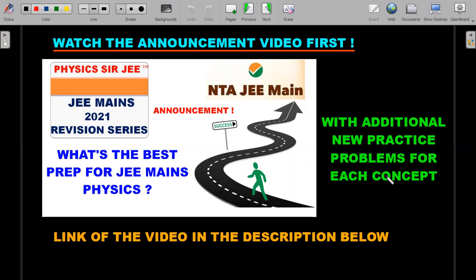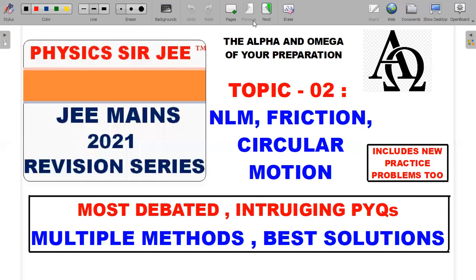What you're actually going to get is some concept and the subject for the next 45 to 50 problems on NLM and circular motion, which are very, very important for your JEE main, especially the February shift. With only 30 or 40 days to go, I would call this kind of series the alpha and omega of your preparation, which is the starting and ending of your preparation. If any student goes into the JEE mains examination without attempting these questions fully and completely, I think that is a half-baked preparation, and he or she would be in real trouble in the exam.